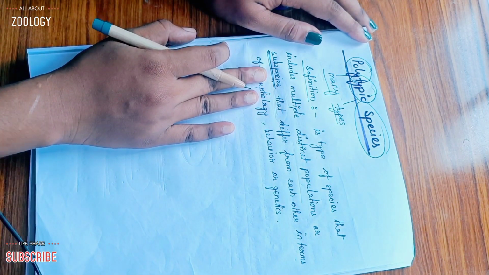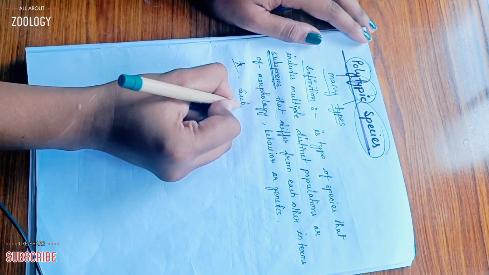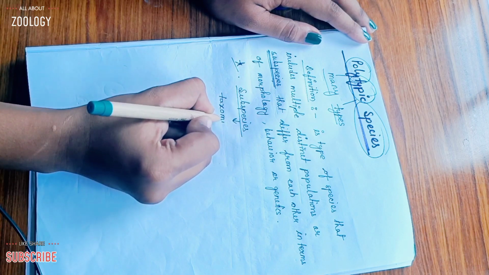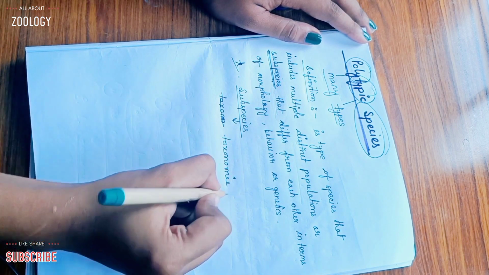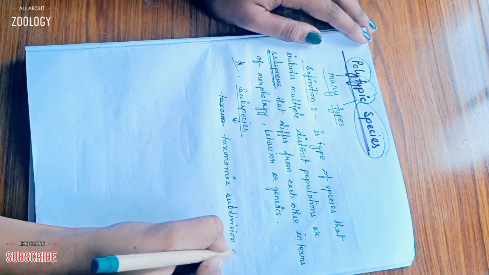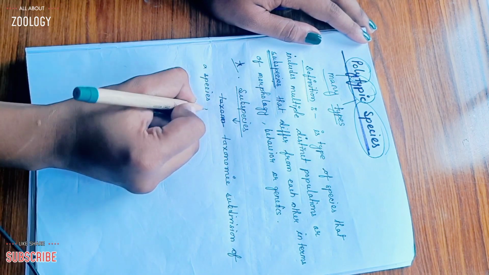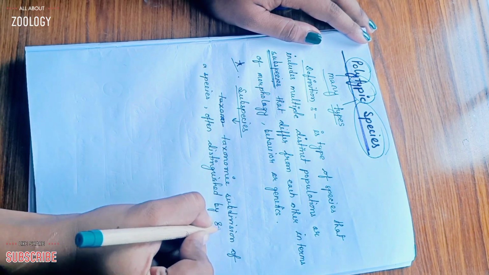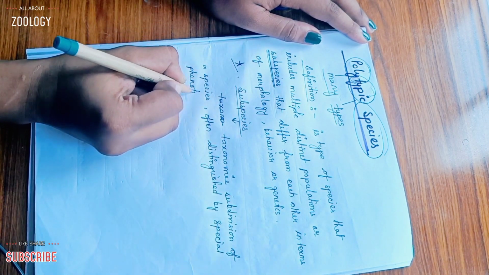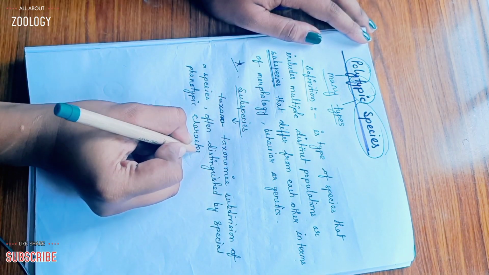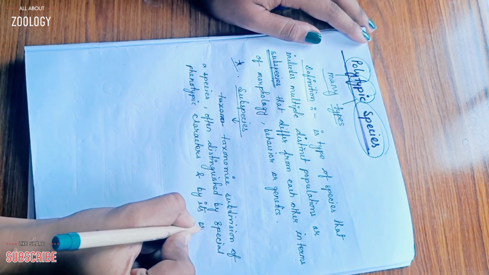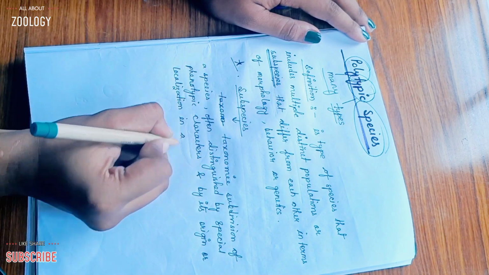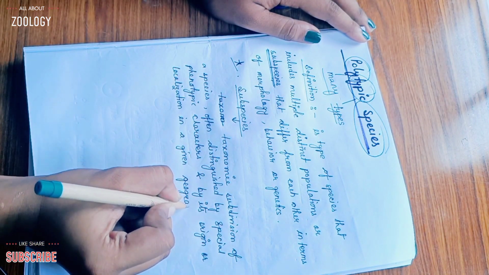Again, the subspecies definition we have to learn and remember. So the subspecies is what? A subspecies is a taxonomic subdivision of a species, often distinguished by special phenotypic characters and by its origin or localization in a given geographical region.